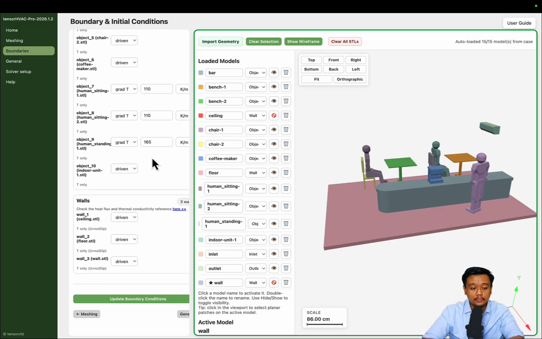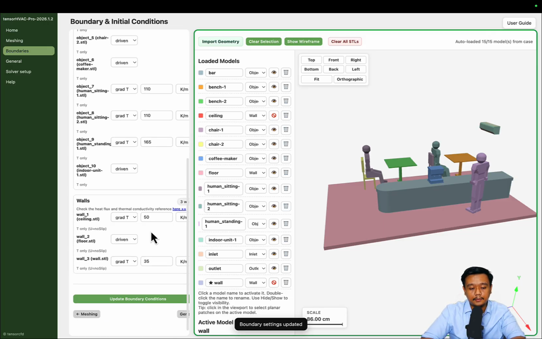Okay, for the walls, let's say we have a ceiling that gets some radiation from the sun, which is reduced by the insulation system, let's say. Just put some random values here. And for the floor, we just keep it as driven, and for the wall, let's say it's like 35, I don't know, just put some random number.